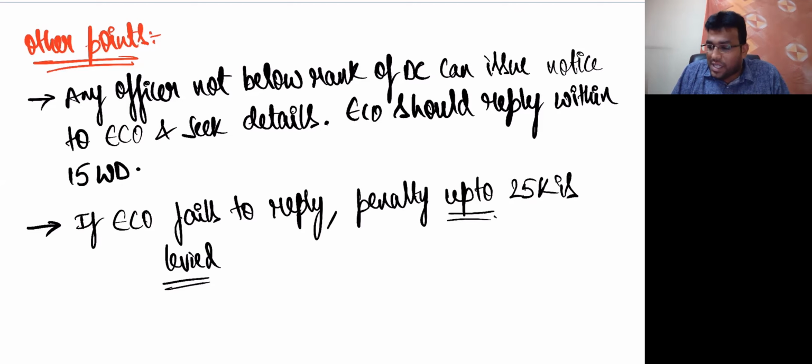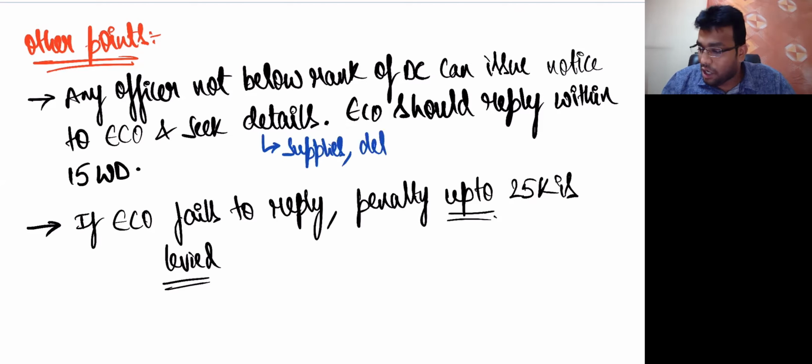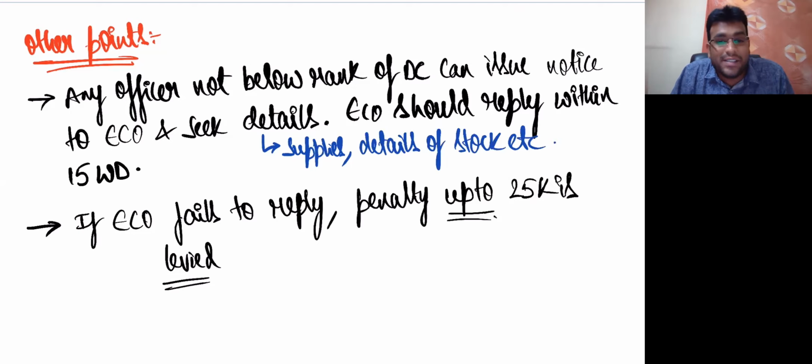So what are the other points we discussed? One, any officer not below rank of Deputy Commissioner can issue notice to ECO and seek details. Just to add on, I'll write that word here. He may seek details related to what? Supplies or details of stock, etc. Getting clarity, everybody? All of us.